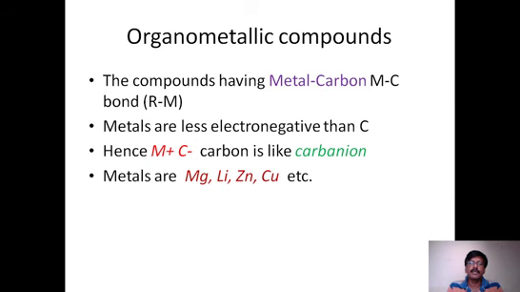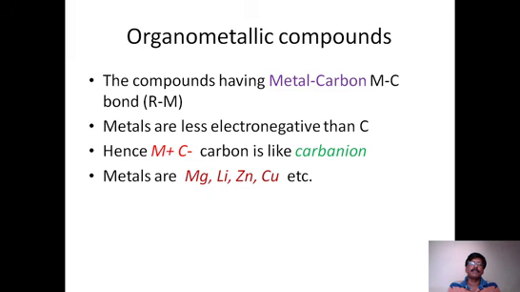So this is where we end up with metal carbonyls. Now let us take up organometallic compounds. What are organometallic compounds?